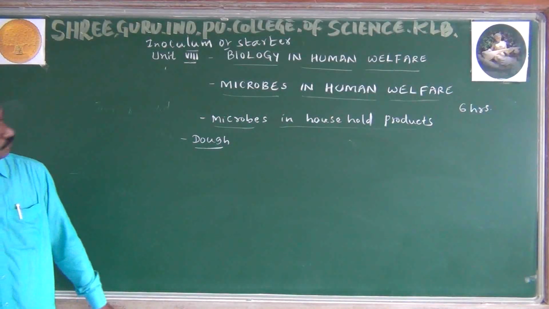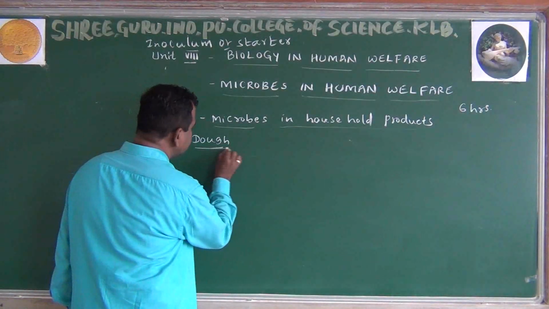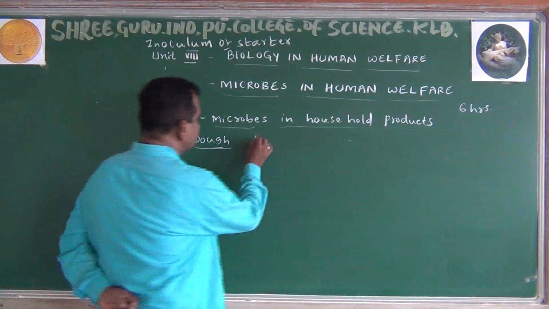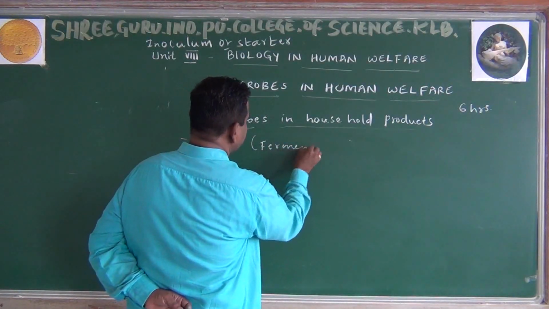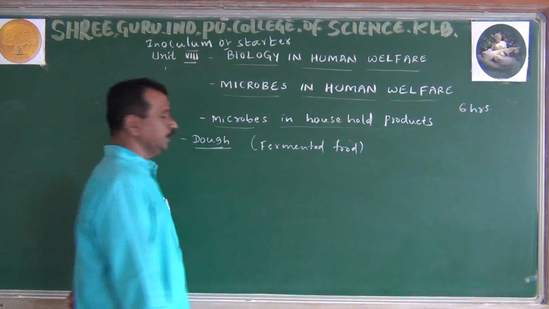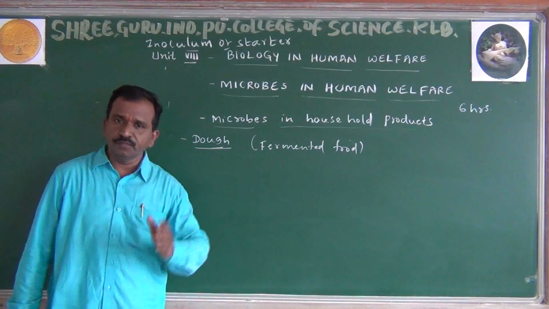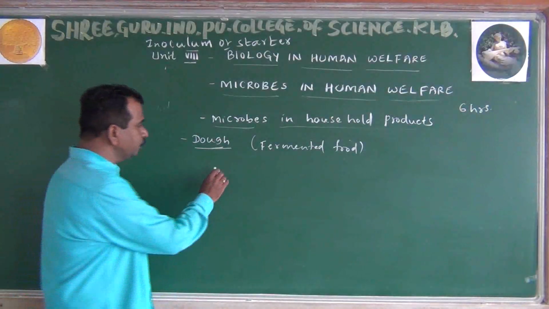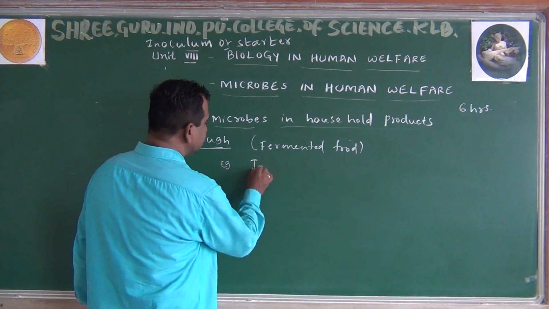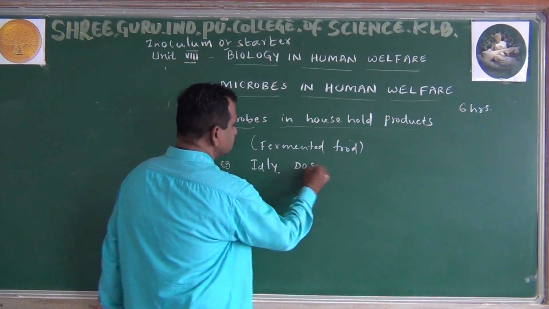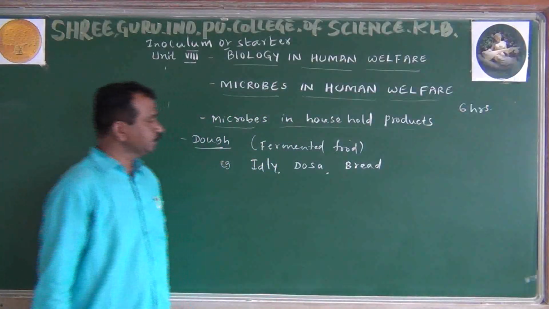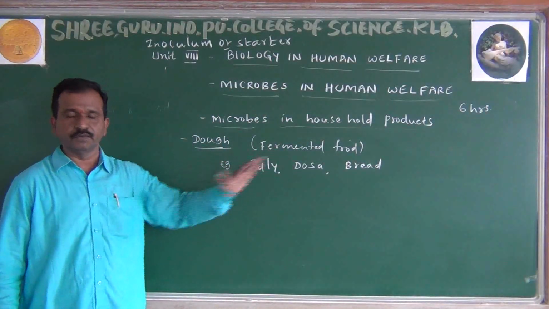You can observe that various kinds of fermented food are going to be observed. So now here we are normally observing the fermented food. Curd is also a fermented food, no doubt. In the dough, we usually have to collect fermented food. For example, you can see what fermented foods we observe regularly: that is idli, dosa, bread, right? These are the food materials that we observe regularly.